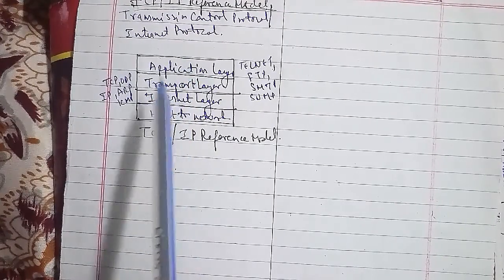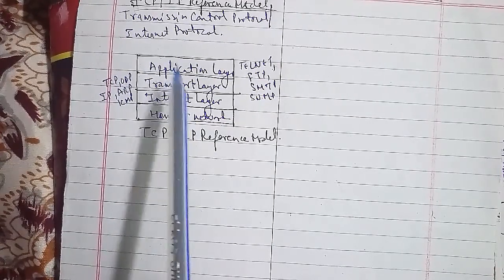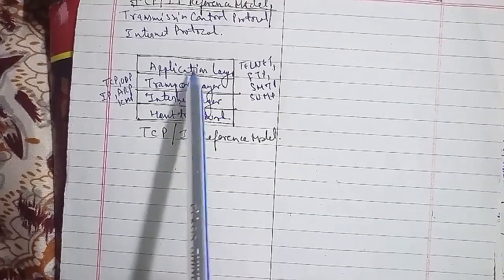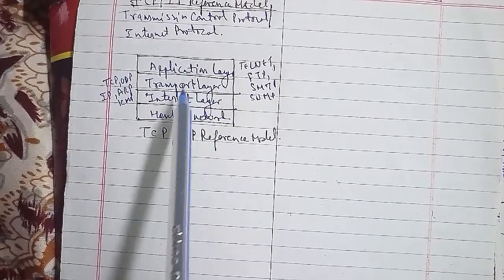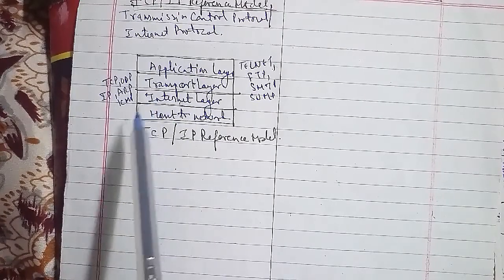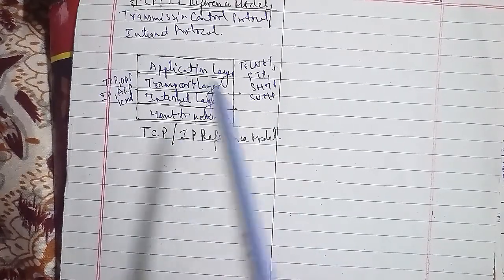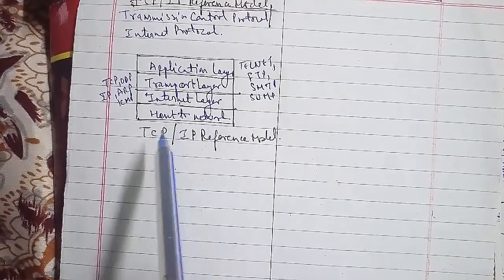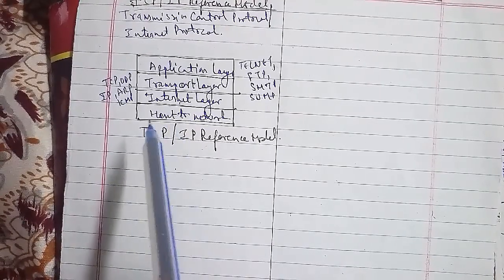Now we'll discuss the comparison of the OSI and TCP/IP network reference models, because both are reference models: the TCP/IP reference model, and the OSI 7 layer reference model that we discussed in the last class. There are differences between the two, and of course that is very important, and it has been asked many times in the question paper, so you have to compare the OSI and TCP/IP reference models.